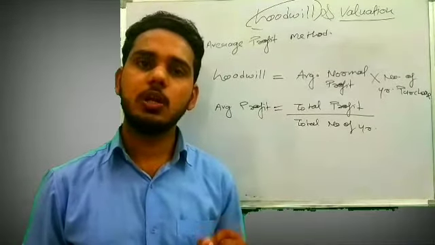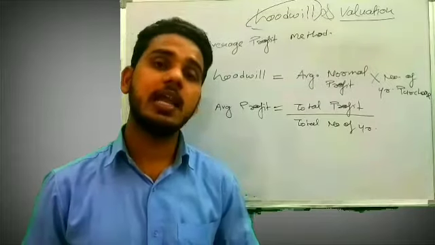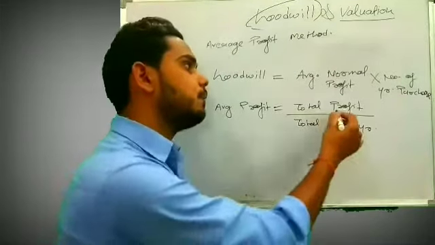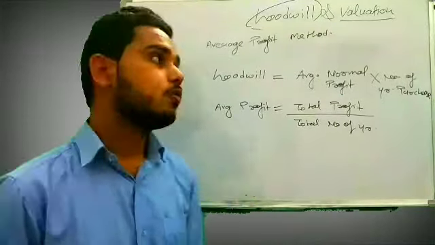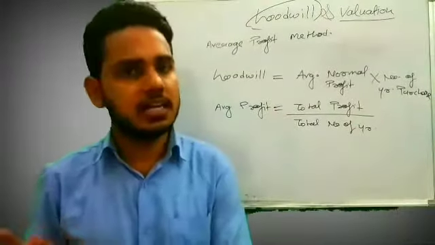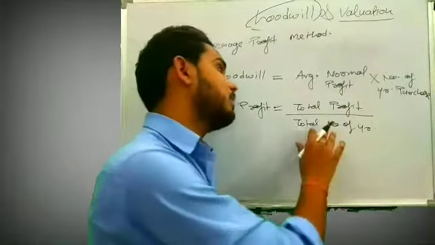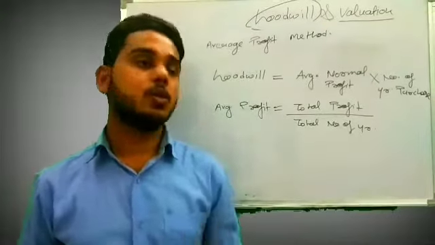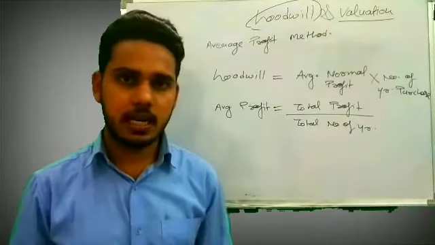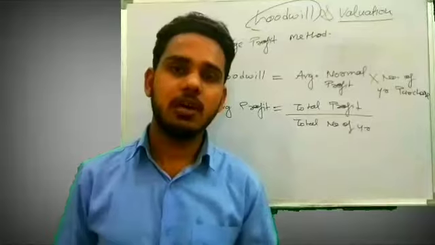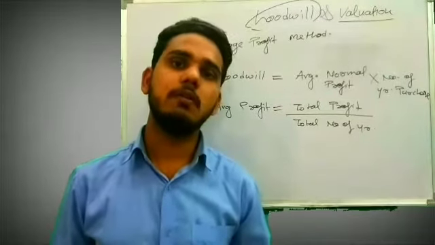Here one thing you need to focus on is, for example, if in any year there is not a profit but a loss, then while totaling you will deduct that loss, but you will still divide by 4. So for example, you are given 4 years' data, but out of those 4 years, in 1 year there was a loss.